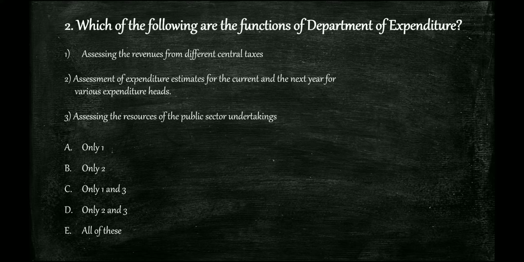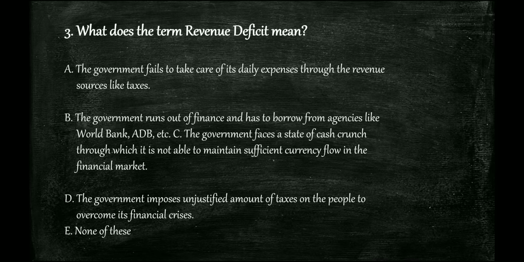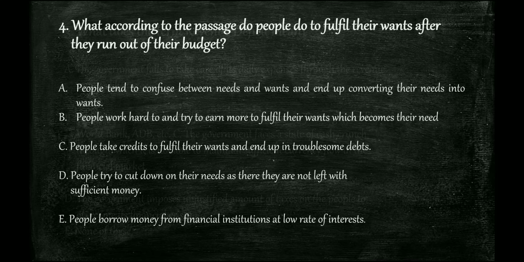Those were 2 questions. Then the third question is: What does the term revenue deficit mean? This is a simple question to remember, a definition of revenue deficit. Then question number 4: What, according to the passage, do people do to fulfill their needs after they run out of their budget?